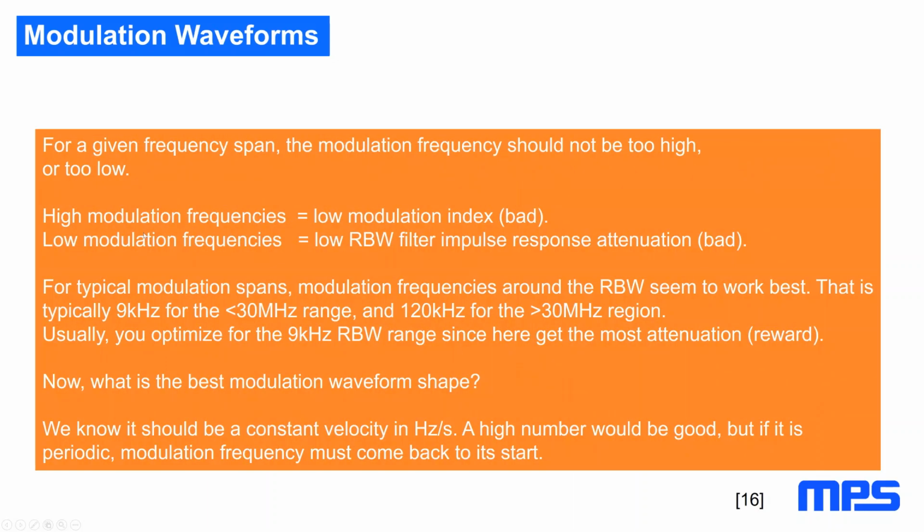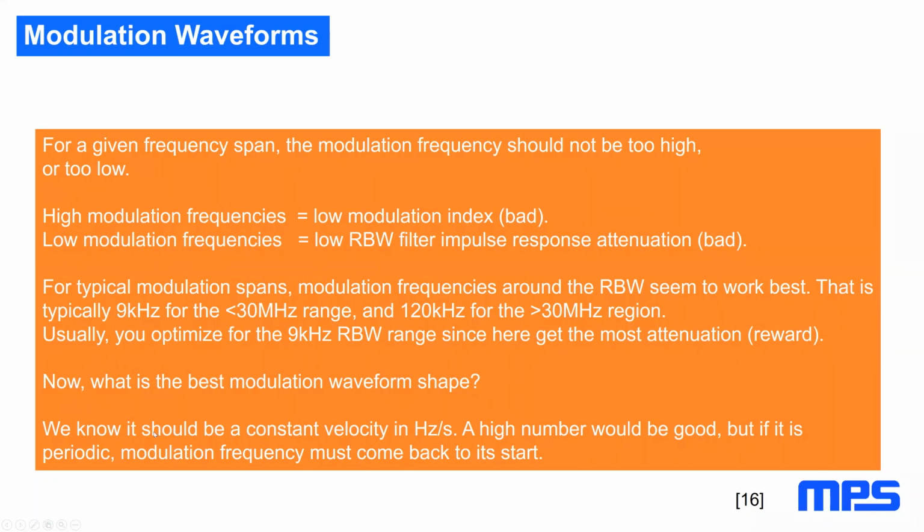Now, so again, high modulation frequency gives a low modulation index, low modulation frequency gives low resolution band filter impulse response. And typically, since spread spectrum buys you most in the below 30 megahertz area with 9 kilohertz resolution bandwidth, and they're the toughest to filter, it's best to optimize for the 9 kilohertz resolution bandwidth range, because here you get the most reward in the lower frequency range.